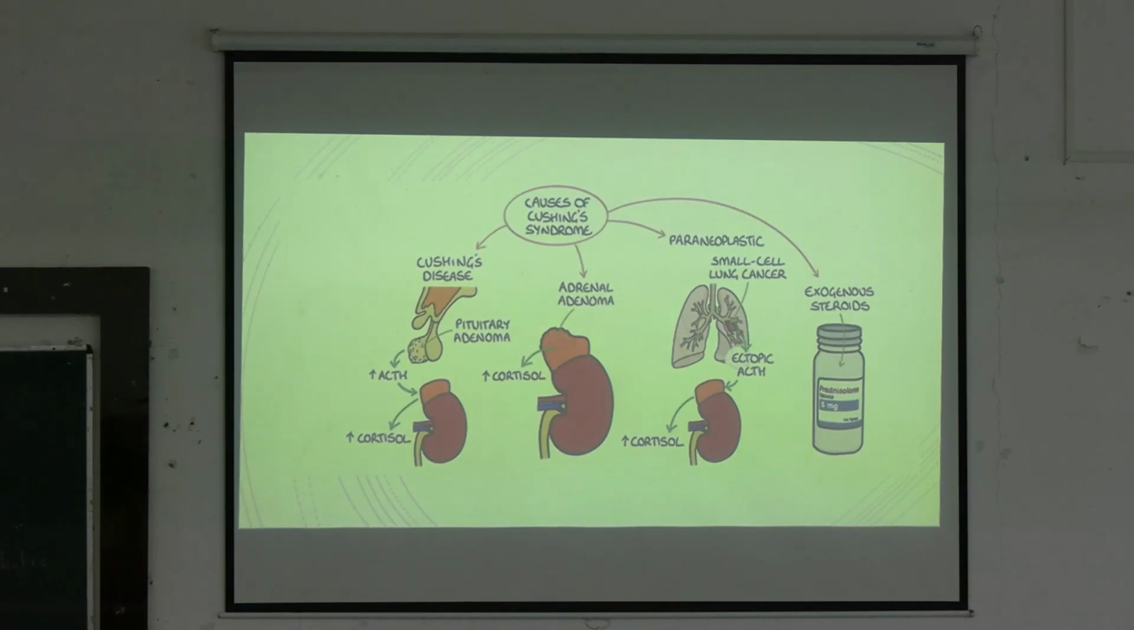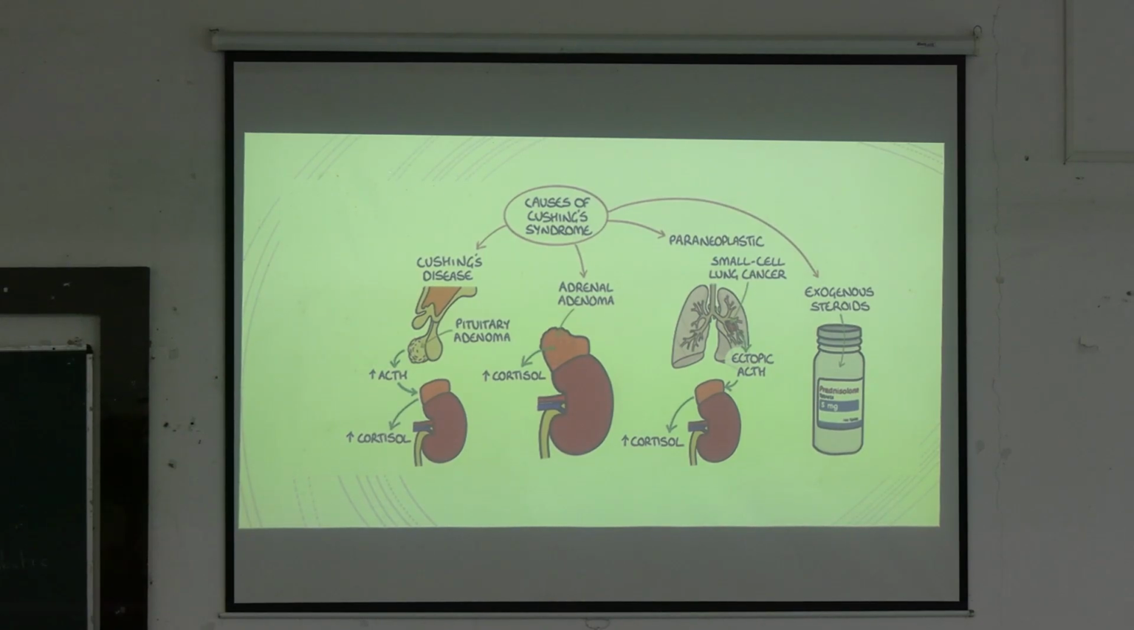The main two important causes, one is endogenous, other is exogenous. Which is the most important, exogenous or endogenous? Most common is exogenous, meaning steroids from outside. That is the most common. Next come these three, which are under the endogenous.